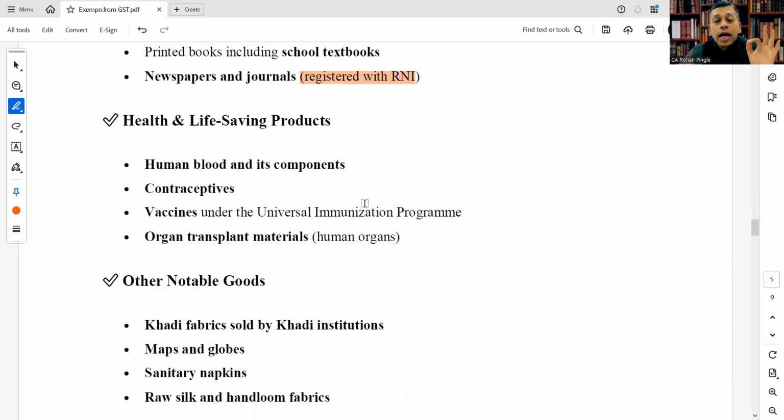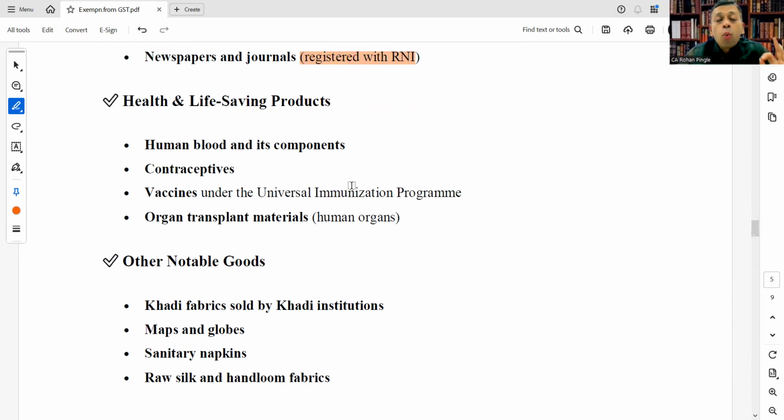Human blood and its components, contraceptives, vaccines under the Universal Immunization Program, organ transplant materials, human organs. We are just touching upon the headings, meaning what is covered, and that is also important under the exemptions for goods.